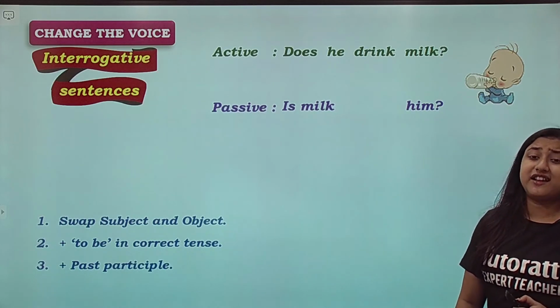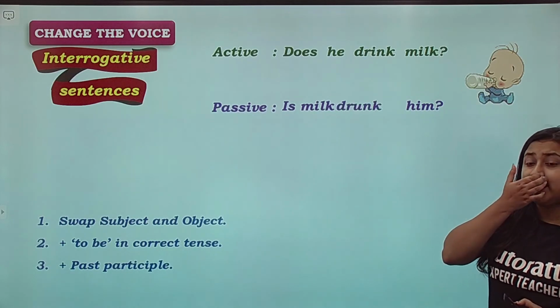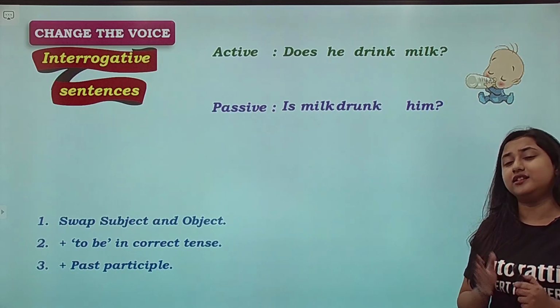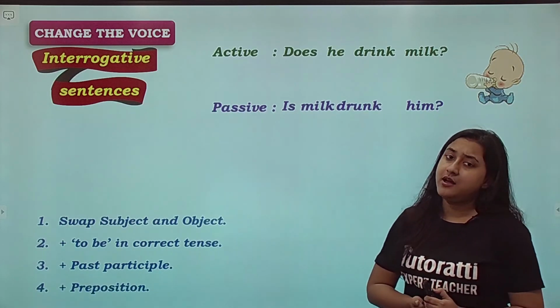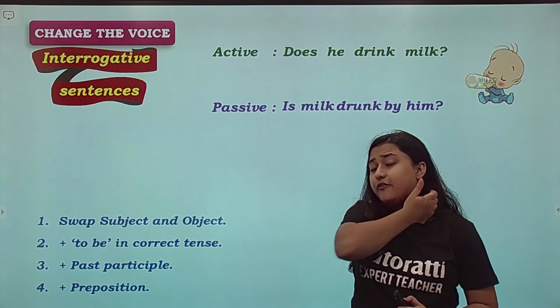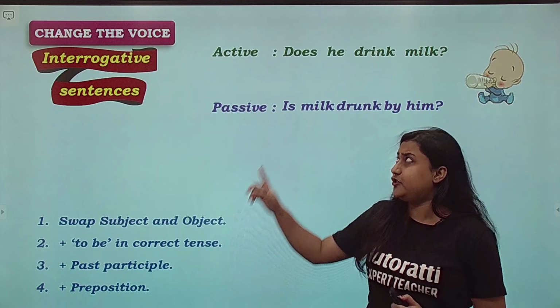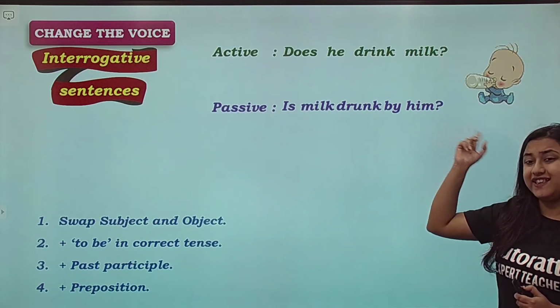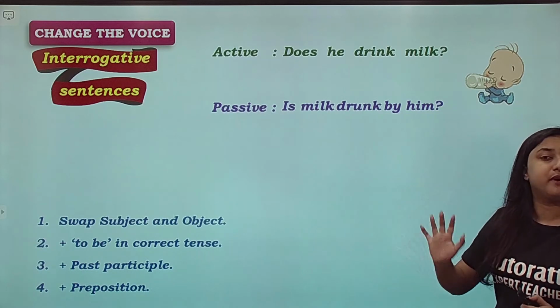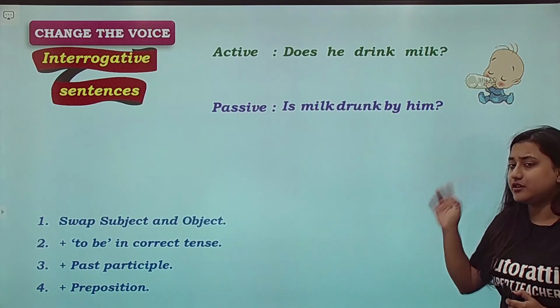Okay, drink का past participle क्या है, it is drunk. Okay, is milk drunk. And the last step students, we will add by. Is milk drunk by him. Please remember, after converting, do not forget to add the question mark. In the exam, if you forget to add the question mark, your answer will be marked wrong. Okay, punctuation is very important.